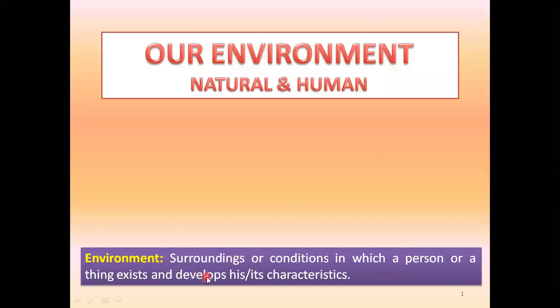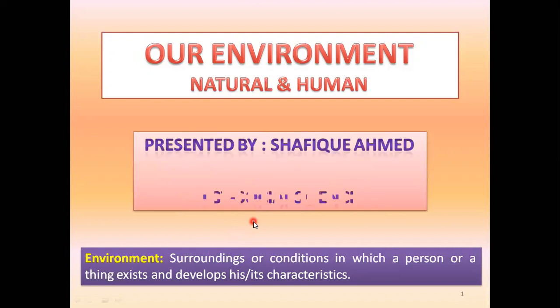It is the surrounding, or you can say the conditions also. Environment is especially the surroundings in which a person is living, and that person develops the characteristics of those surroundings, meaning they try to adapt themselves accordingly. So environment is very simple. It is the surrounding where you are living, whatever you are seeing around you, in and around, that is part of the environment. So let us move ahead.